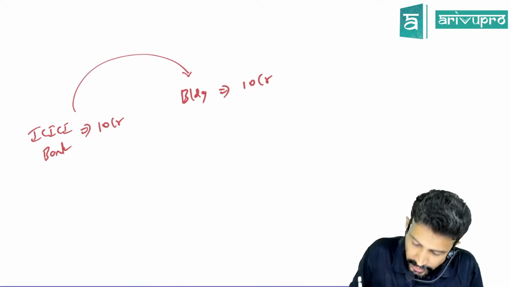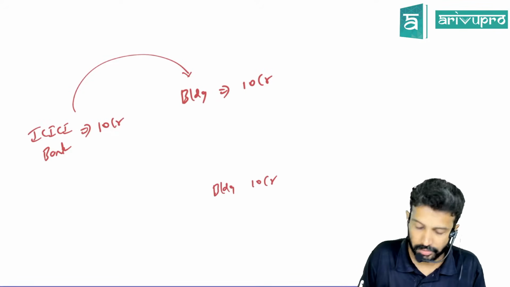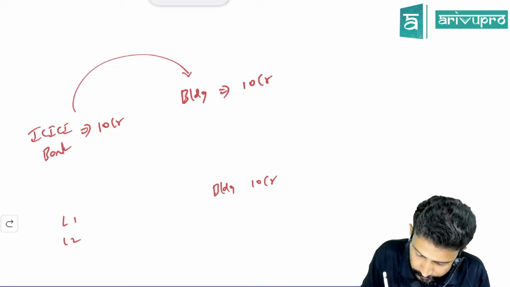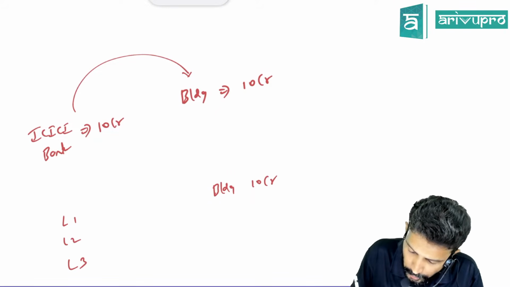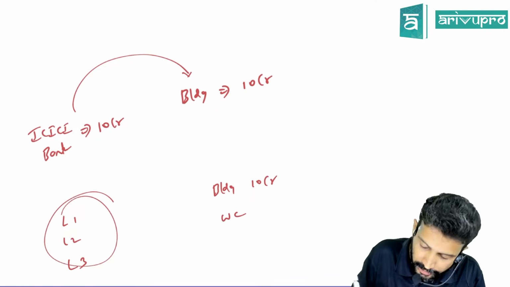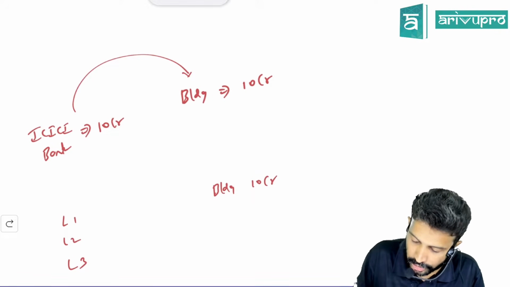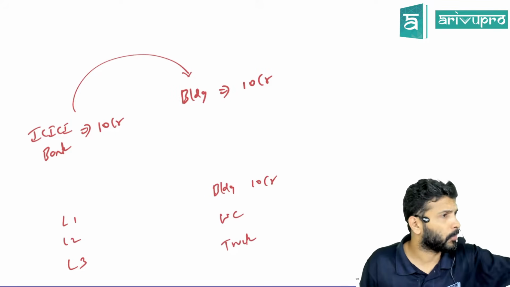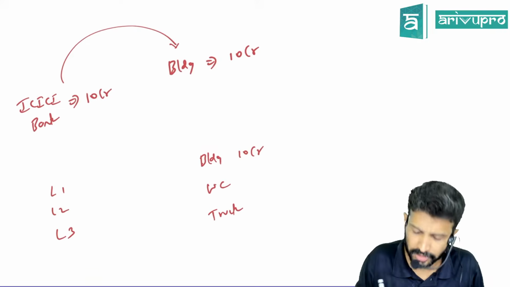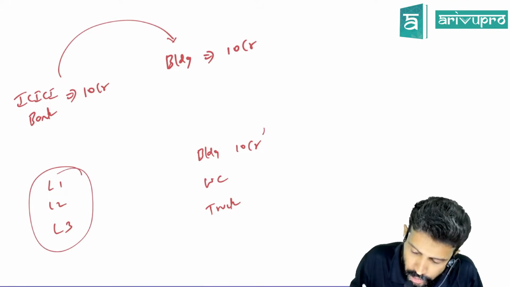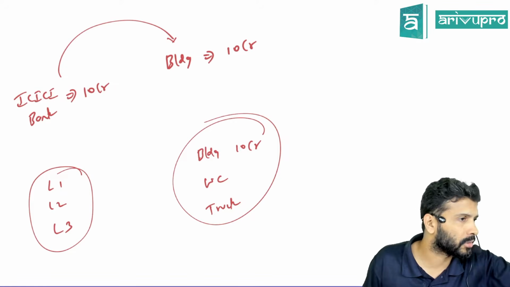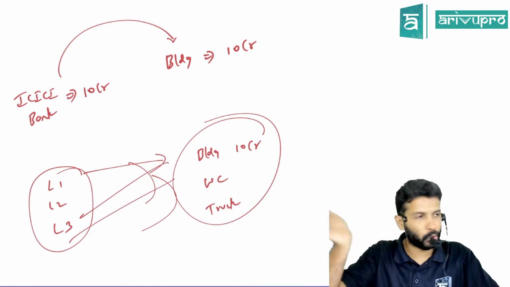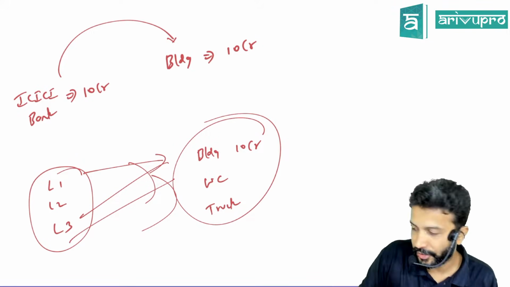In the second case, we are constructing a building and we need 10 crore. We had various loans: loan number 1, loan 2, loan 3, etc. We had multiple loans used for multiple purposes. Some loan I used for building construction, some for working capital, some to buy a truck, some machinery I purchased, some vehicle I purchased, etc. Are you able to map out the purpose, or is it all over the place? It's like our class is full chow chow bath.